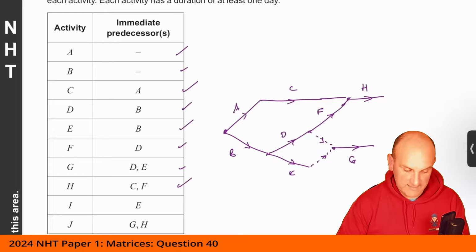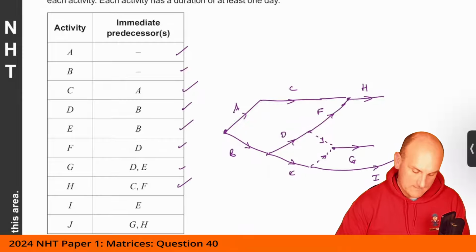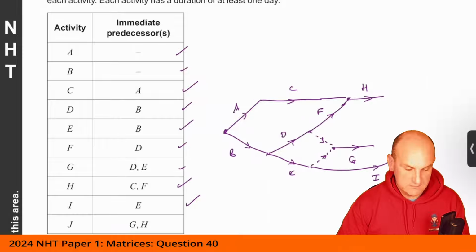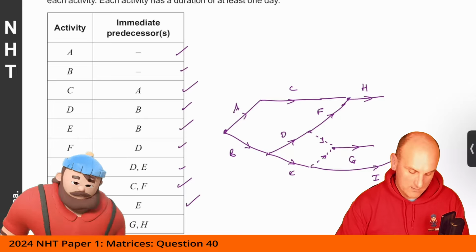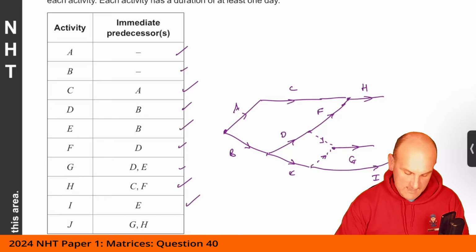I comes off of E. Okay, so I comes off of E. And G and H comes off of J. So hold on a moment. H comes off of C and F. Yep. E comes off of I. Yep. J comes off of G and H.